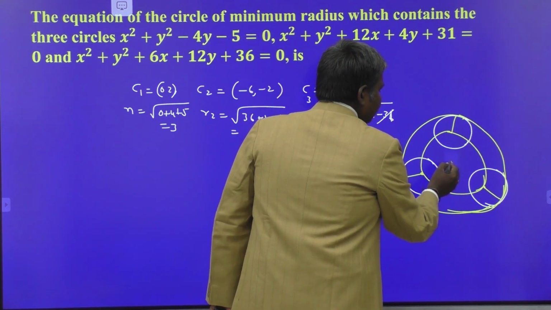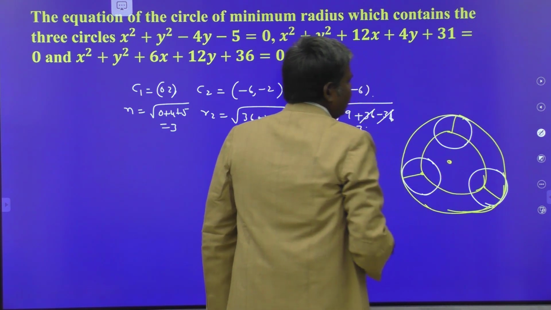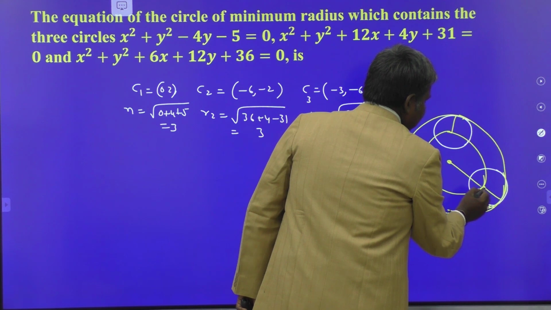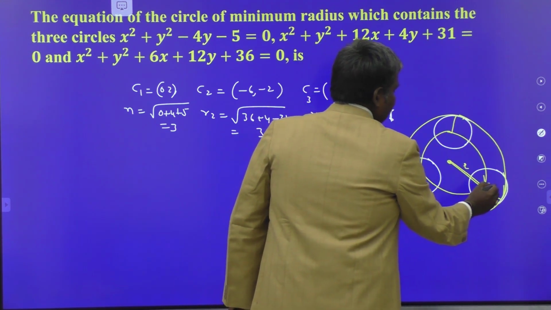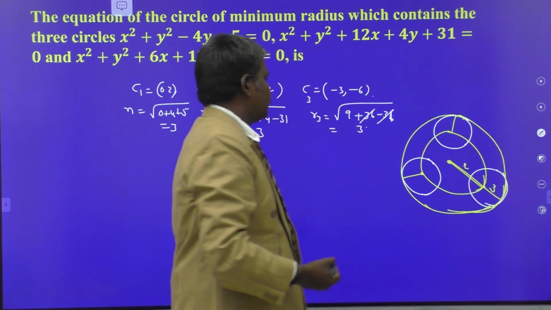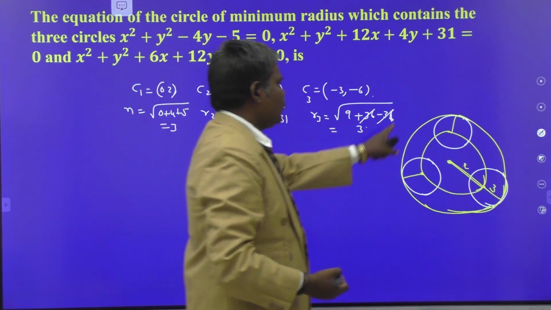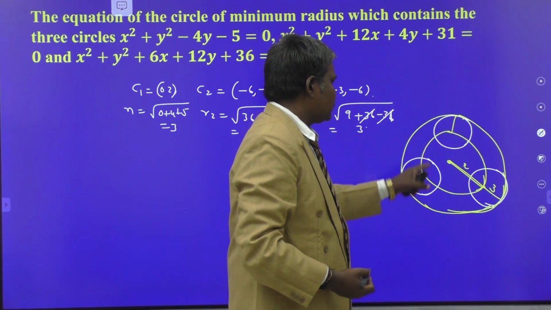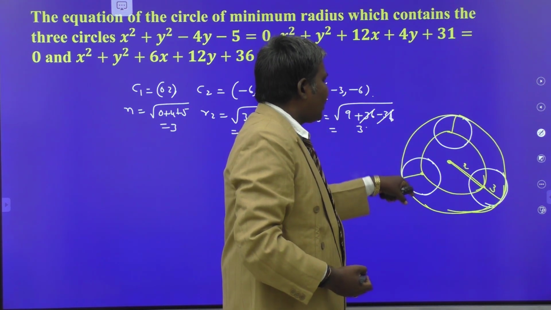So you get the center of the circle. From that center, you can find the distance from here to here. That is the radius of the obtained circle. You add that to 3 units. That is the minimum radius of the circle. Suppose one of the circles has 4 units radius. This is 3 units, this is also 3 or 5 units.